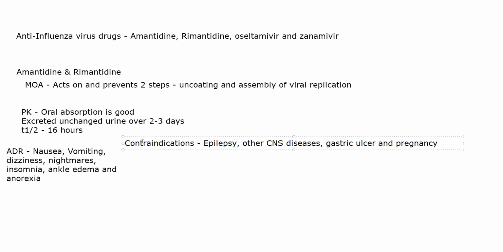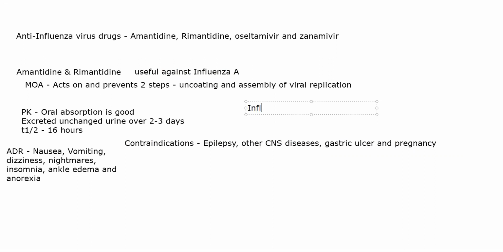As such, amantadine and rimantadine are specifically used against influenza A. Okay, very useful against influenza A, but against influenza B, it does not respond. Influenza B virus is unaffected. It will not respond to amantadine and rimantadine.